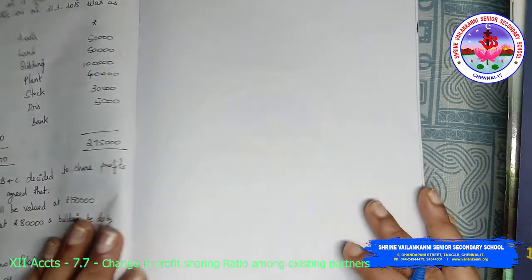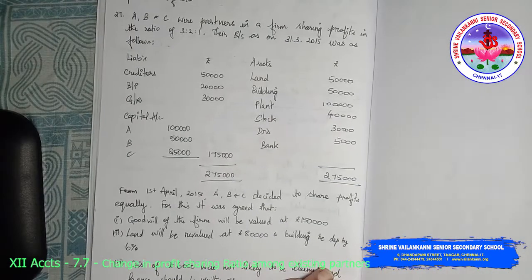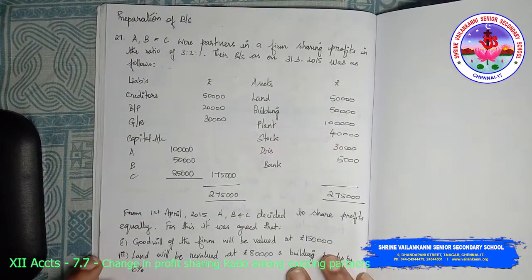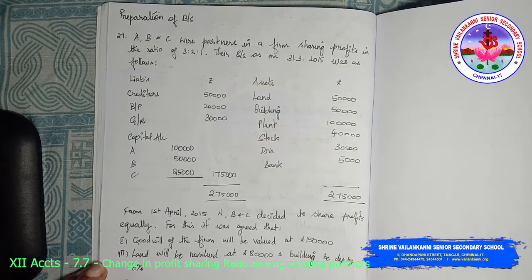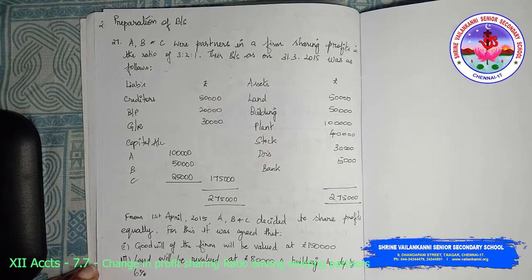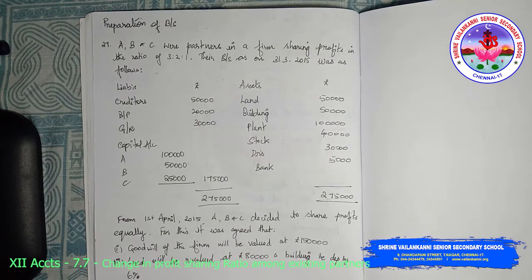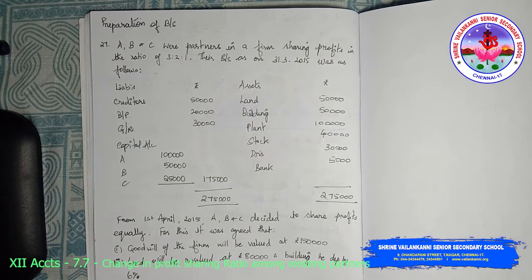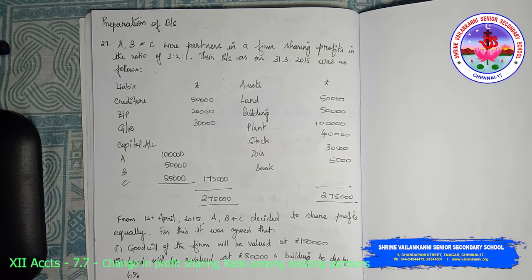Moving forward to the next question. This question is preparation of balance sheet. I'm just reading the question. A, B and C were partners in a firm sharing profits in the ratio of 3:2:1. Their balance sheet as on 31/3/2015 was as follows.